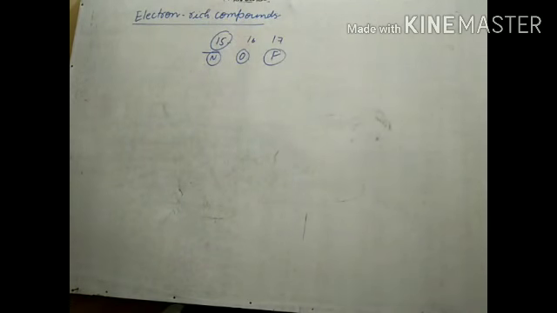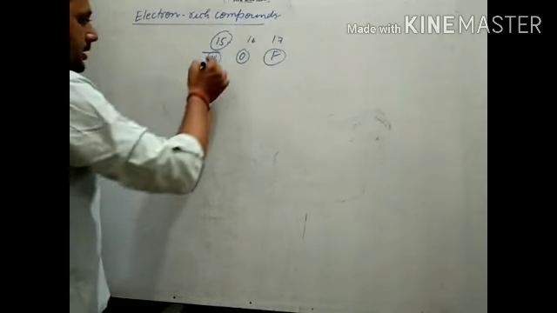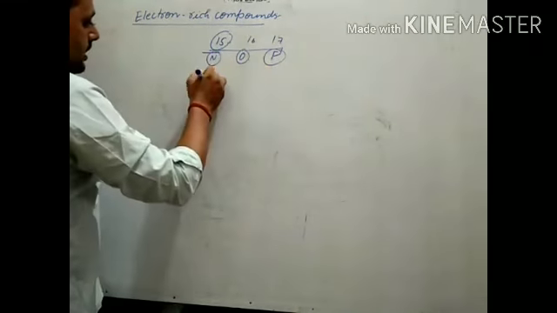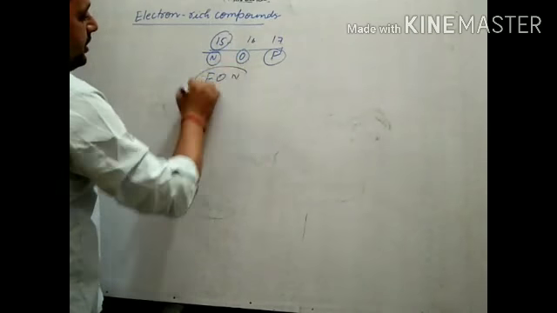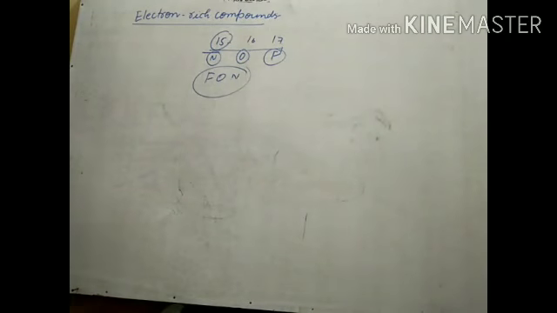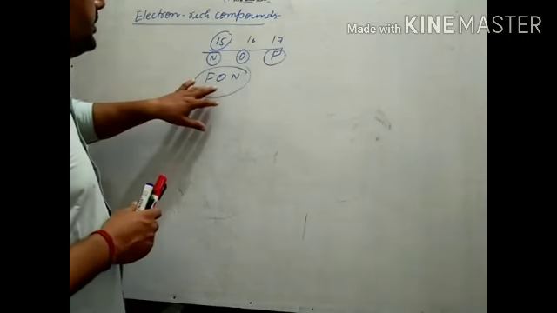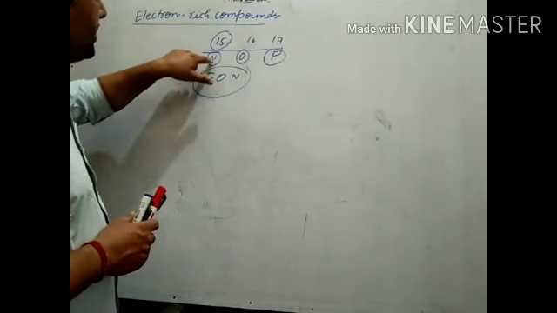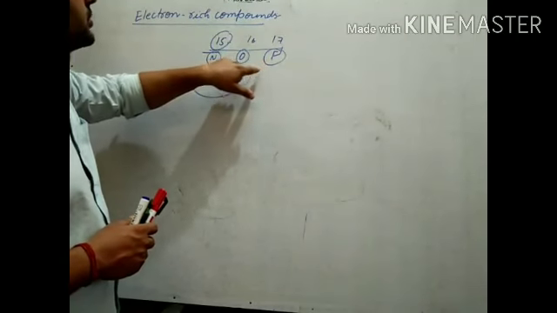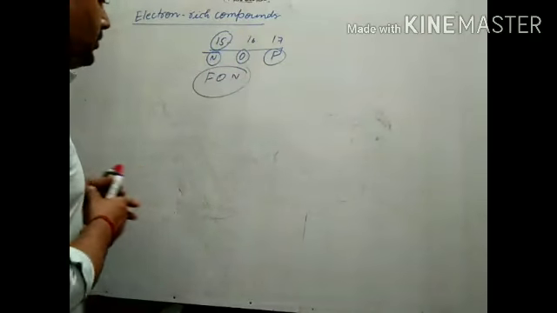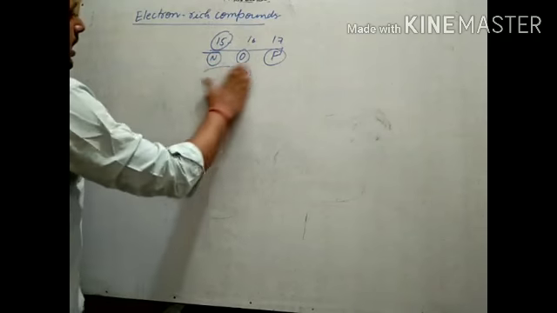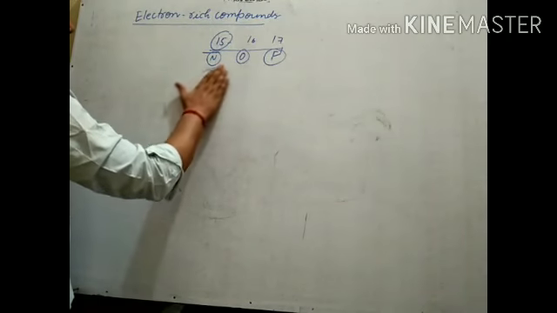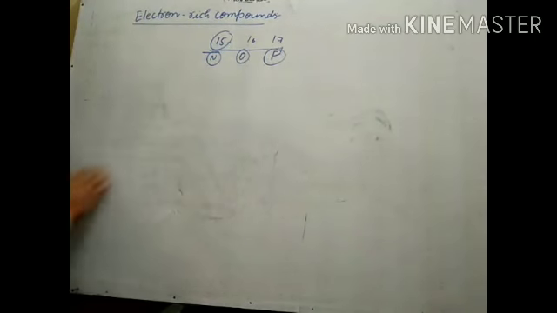Another thing: here we see FON, whose hydrides form hydrogen bonds, and because of this, hydrides of nitrogen, oxygen, and fluorine show associative property.